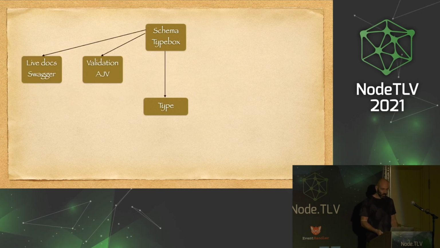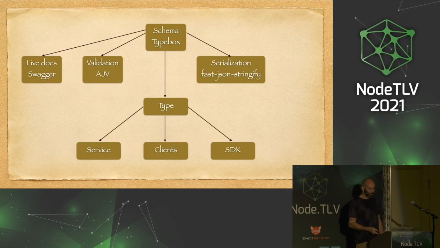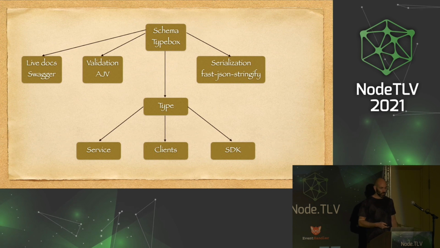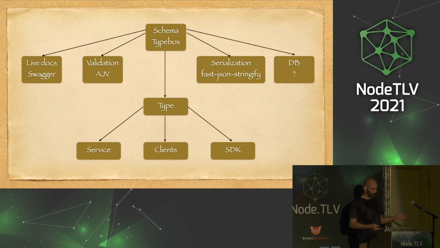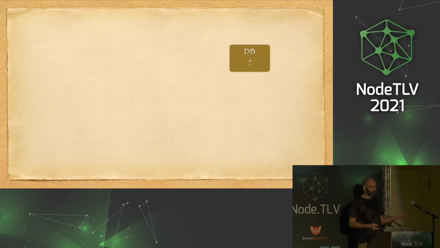So to summarize, we have the schema, we generate types, validations, live doc serialization, and the types we use in our servers and in the consumers. What about the database?